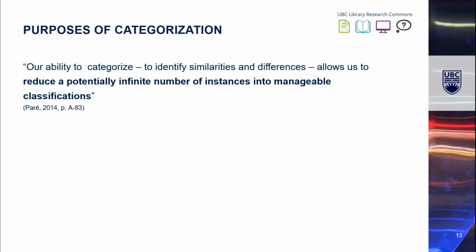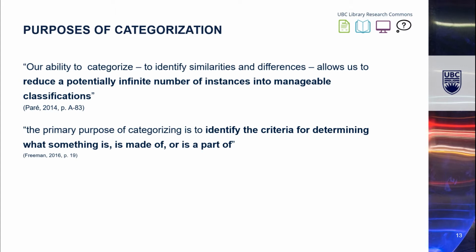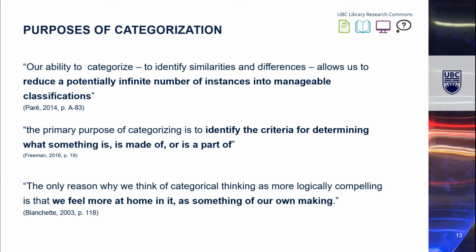As Pare claimed, citing Bowker and Star, our ability to categorize, to identify similarities and differences, allows us to reduce a potentially infinite number of instances into manageable classifications. As Melissa Freeman argued in her book, Modes of Thinking for Qualitative Data Analysis, the primary purpose of categorizing is to identify the criteria for determining what something is made of, or is part of. Blanchette provided an important perspective on categorization when she argued that the only reason why we think of categorical thinking as more logically compelling is that we feel more at home in it, as something of our own making.